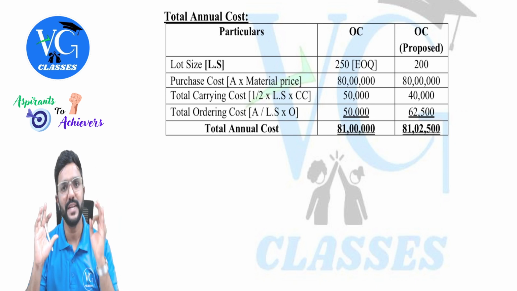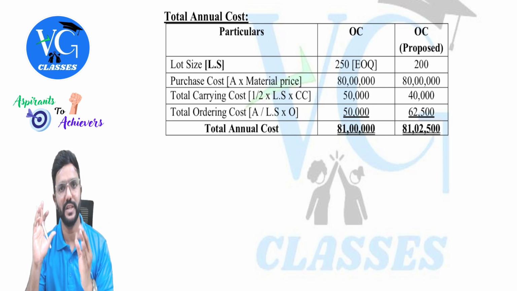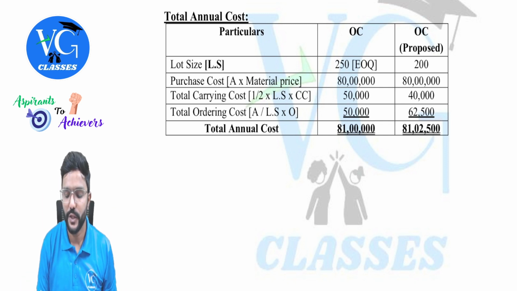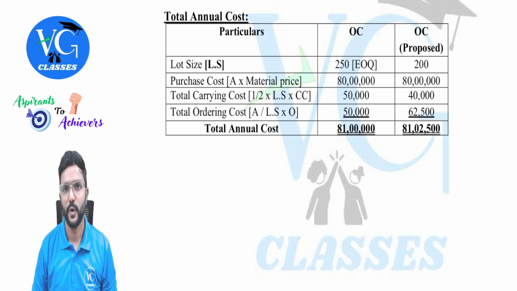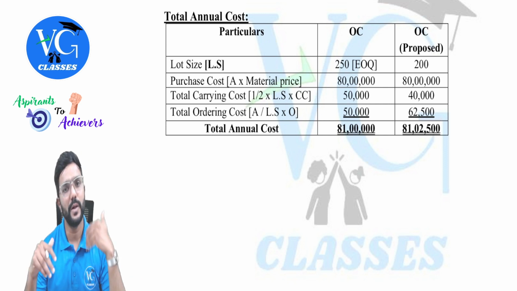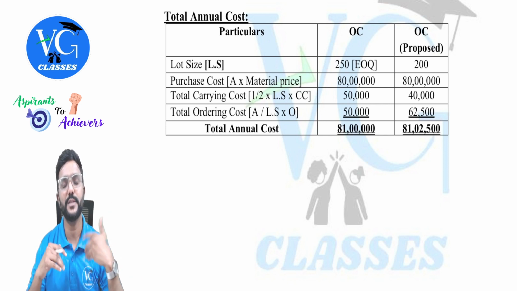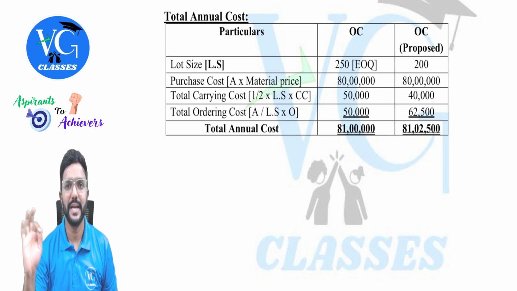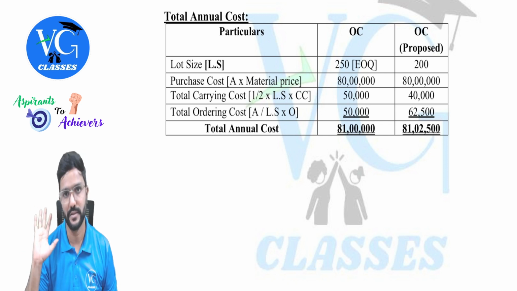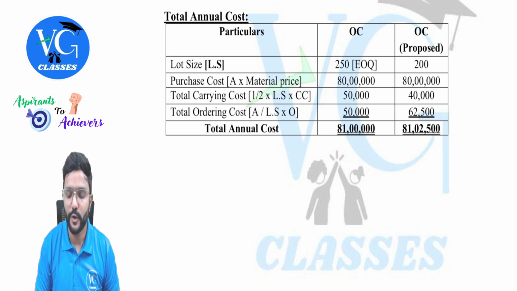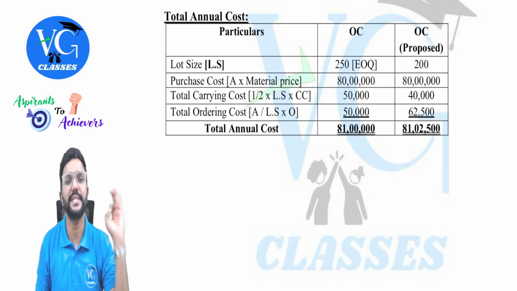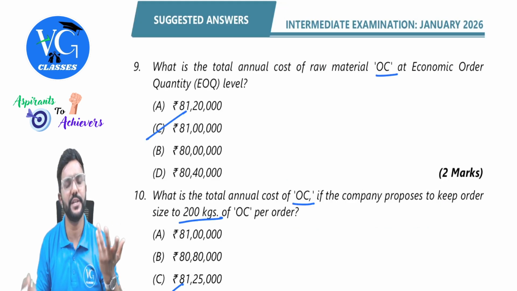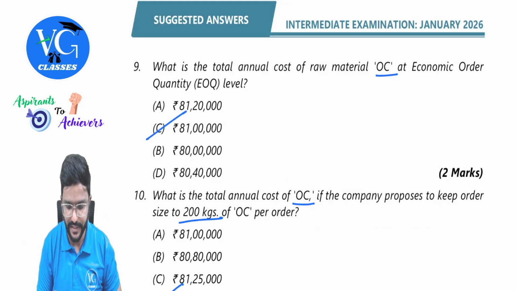Got it? If the company is purchasing at any level other than EOQ, whether it is less quantity or more quantity, if there is no change in the purchase price, then obviously the total cost will increase, guys. But we would have also done questions in the class telling if the company is purchasing 1000 units at a time, 500 units at a time, then the supplier will give a discount. Guys, this question is not on such discount calculations. Please be careful. For 200 lot size, there is no change in the price. And if at all there is any change, obviously they have to mention it in the question, guys.